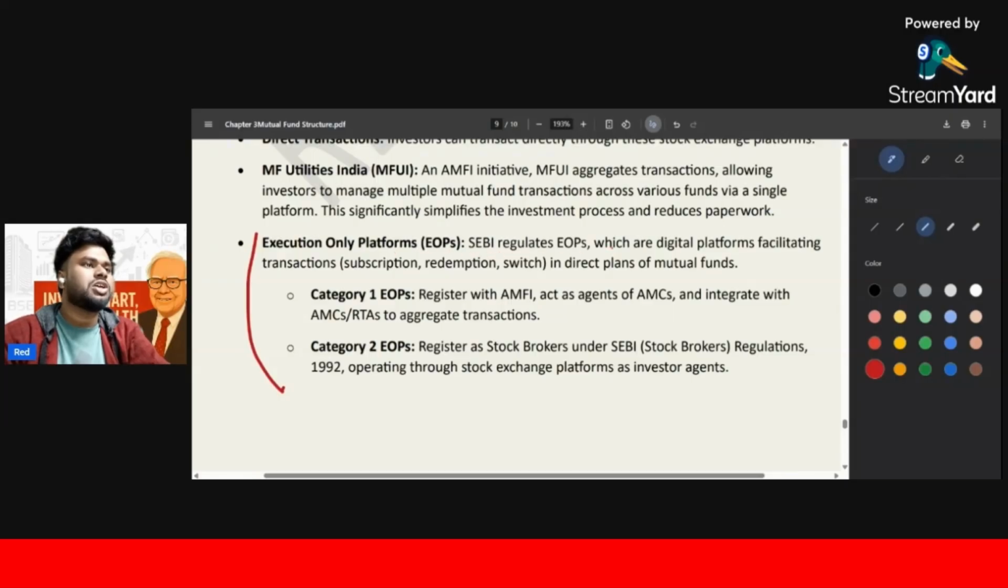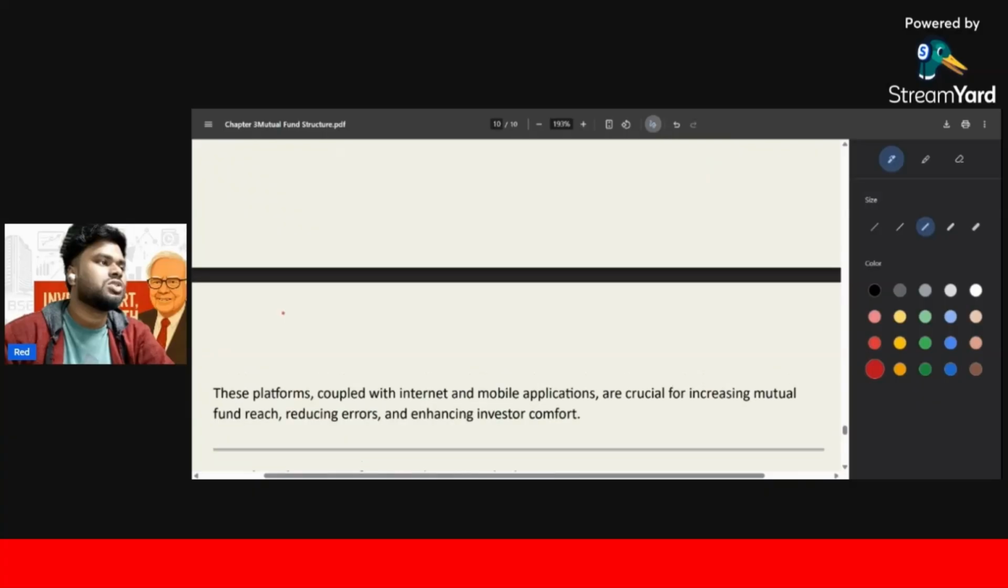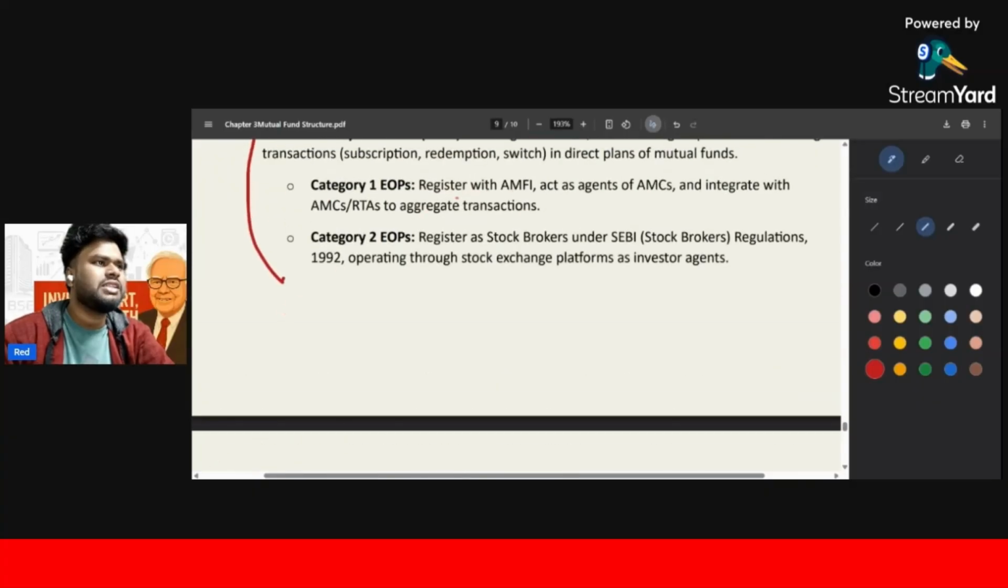SEBI regulation, execution platforms which are digital platforms facilitating the transaction, subscription and redemption, switch in direct plans of mutual fund. Category 1, ये जो भी आप लोग यूज करते हैं ना, ब्रोकर्स हो जाए, आपका जो भी एप्स हो जाए, उनके लिए कुछ कैटेगरीज बनाया है सेबी ने, जिसको उनको फॉलो करना है रेगुलेशन, उनके अंदर से आप लोग बाय और परचेस करते हो, तो उनको कुछ रेगुलेशन फॉलो करना होता है. So these things are written there, that is there must be registered with MFU as an agent of AMCs